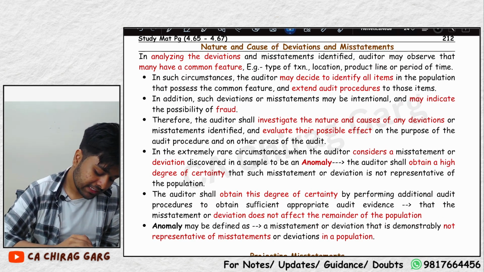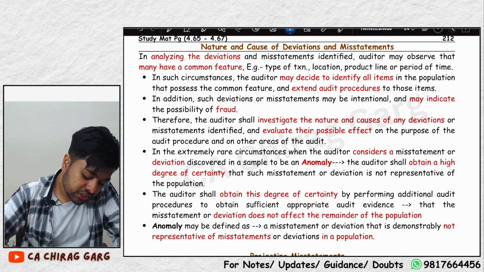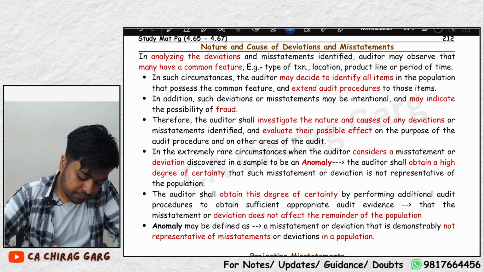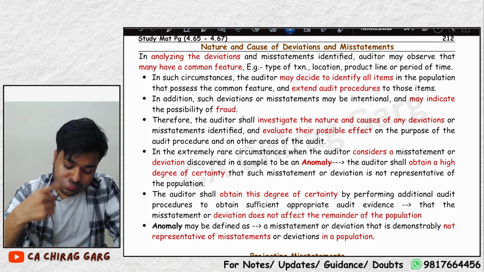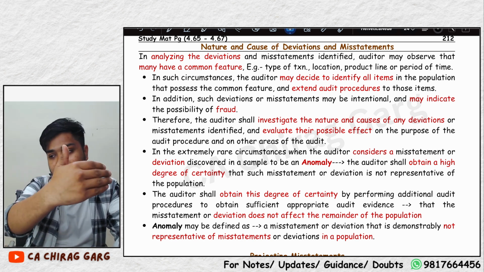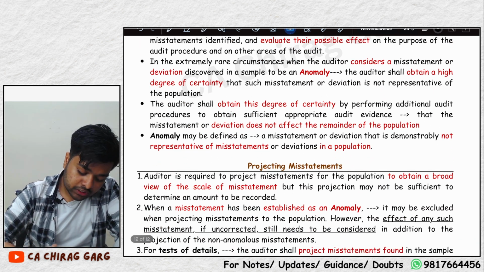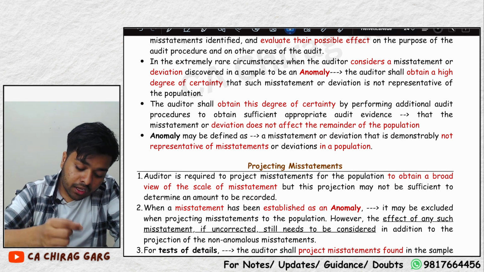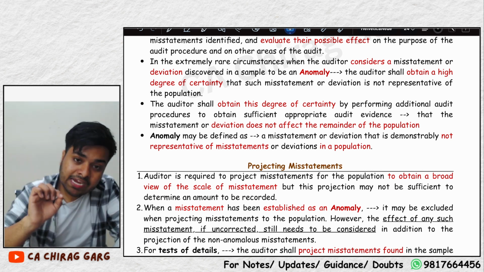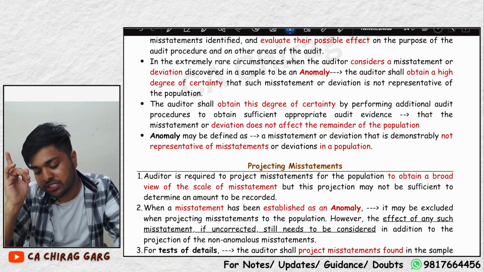See, in analyzing the deviations, the auditor may observe that many may have a common feature. The auditor may decide to identify all items and extend audit procedures to those items. In addition, such deviations or misstatements may be intentional and may indicate the possibility of fraud. Whenever there is a misstatement, the auditor shall investigate the nature and causes of any deviation and evaluate their possible effects. This was, up until now, common sense. In the extremely rare circumstances, when the auditor considers a misstatement or deviation to be an anomaly, the auditor shall obtain a high degree of certainty that such misstatement or deviation is not representative of the population.